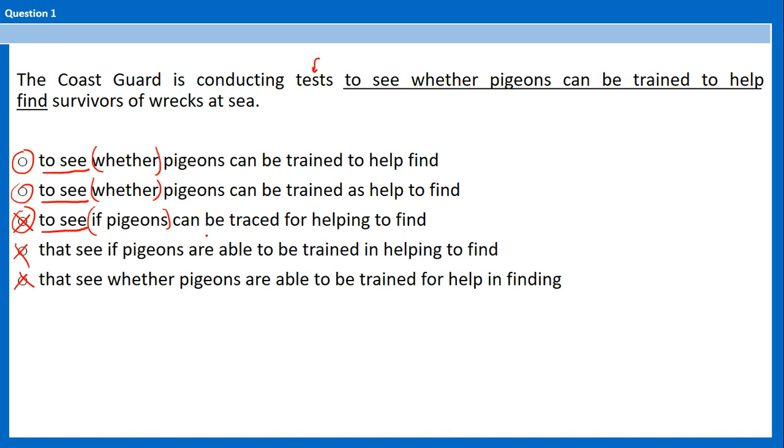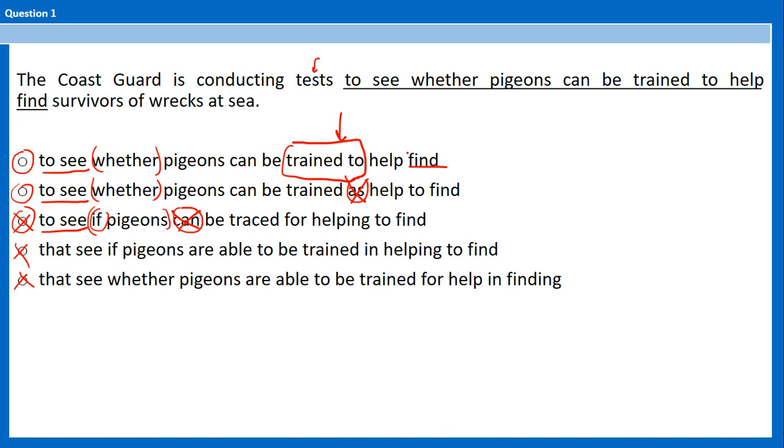you have 3 very common structures: if present, present; if present, future; and if present, can or may. You cannot use a helping verb such as can inside the if clause. "If pigeons can" is wrong, it's not idiomatic. And again, there is no condition, so it's either 1 or 2. So you have whether pigeons can be trained to help find survivors versus whether pigeons can be trained as help, and that's wrong. You must be trained to, okay? That's the idiom. You are trained to help, okay?